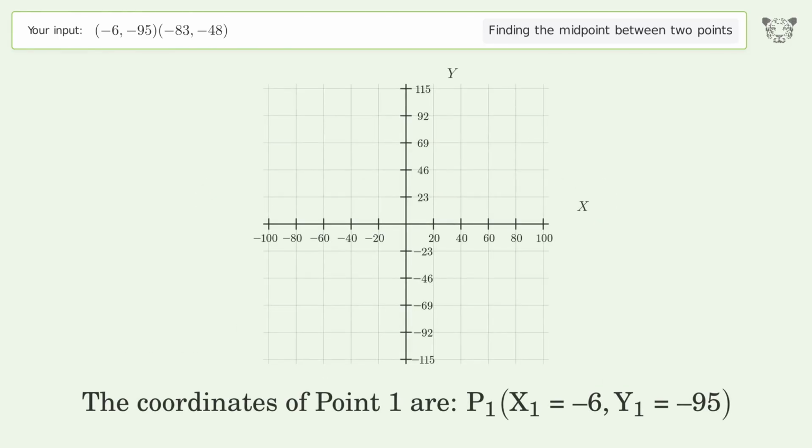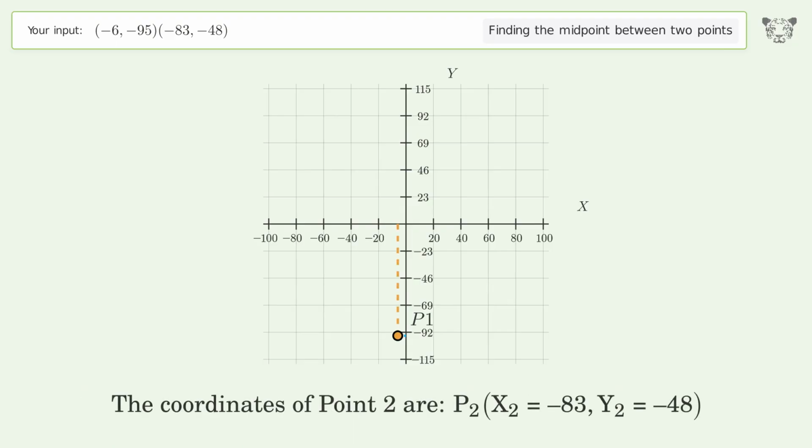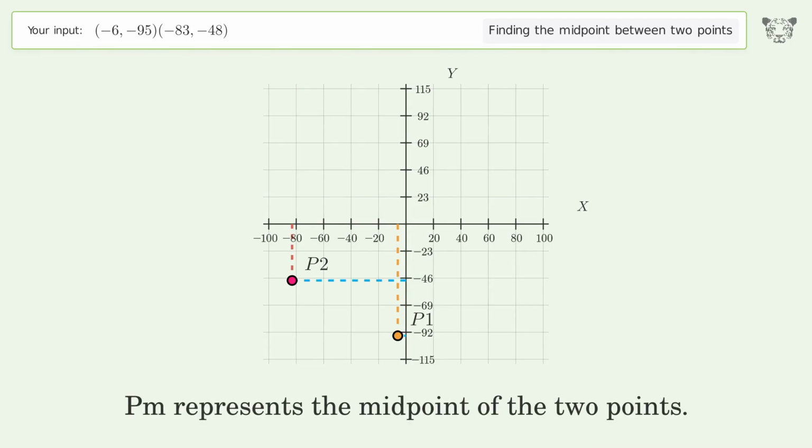The coordinates of point 1 are, x1 equals -6, y1 equals -95. The coordinates of point 2 are, x2 equals -83, y2 equals -48. PM represents the midpoint of the 2 points.